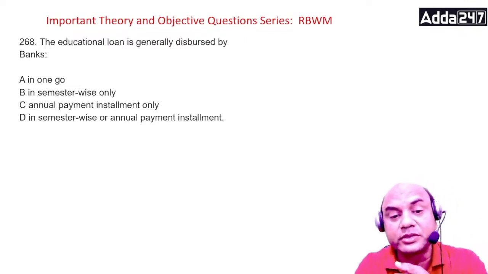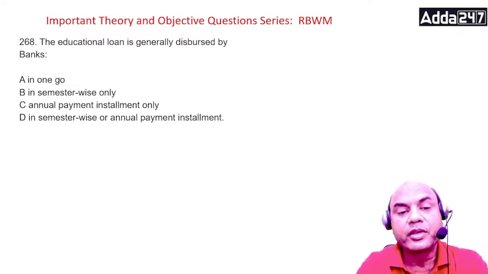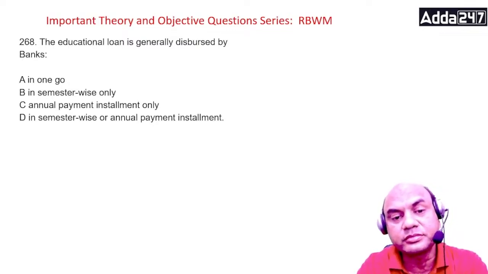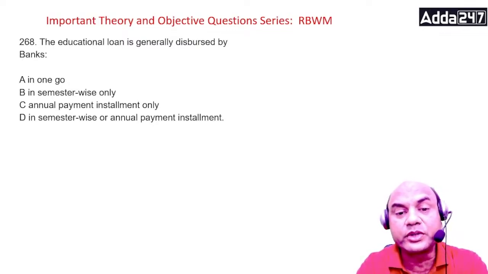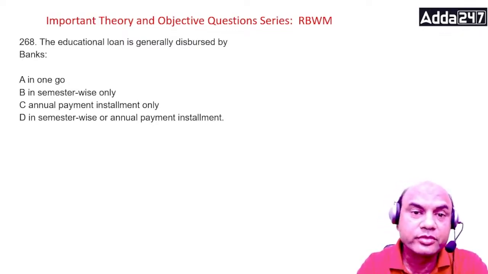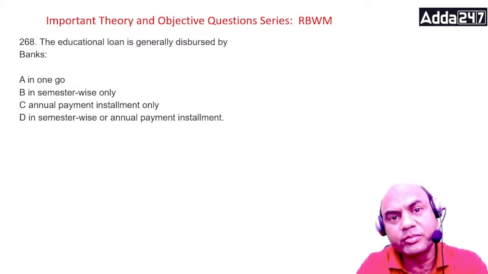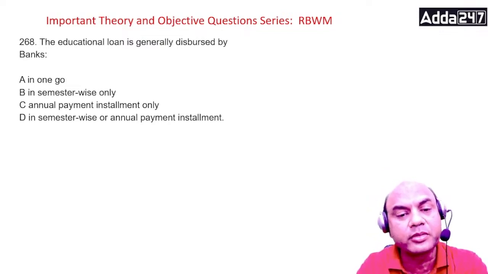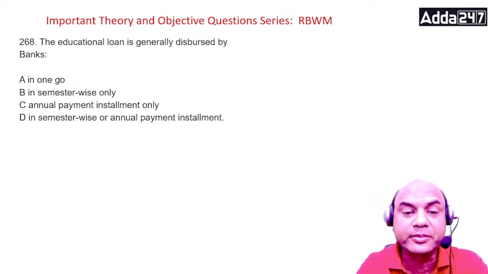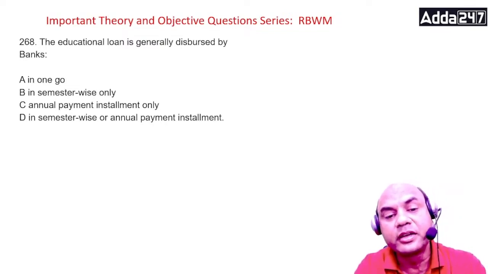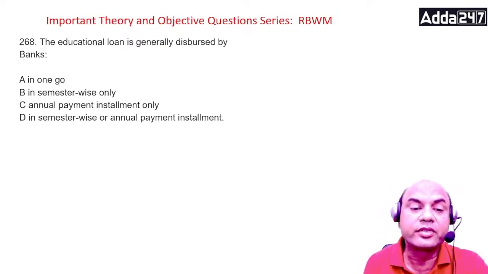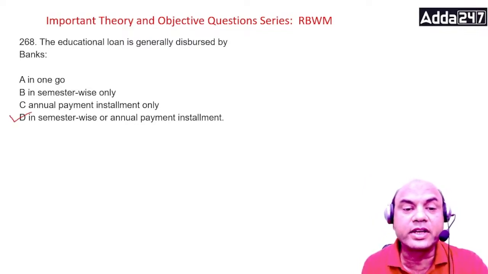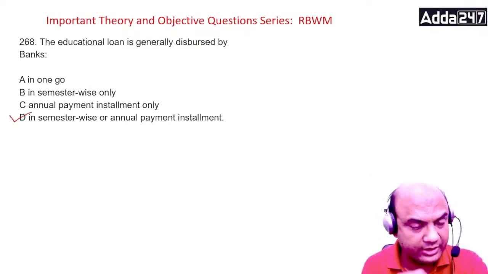Is the education loan disbursed in one go? That means in the first year itself I'd disburse the full amount. Semester wise, annual payment, or semester wise or annual payment. So the answer is D, semester wise or annual payment installment. Okay.